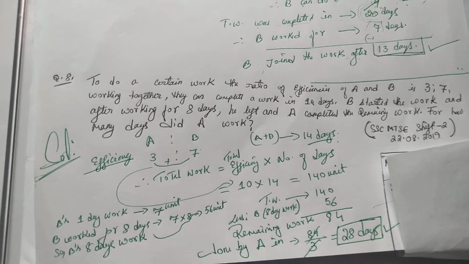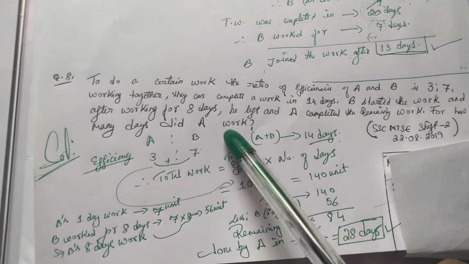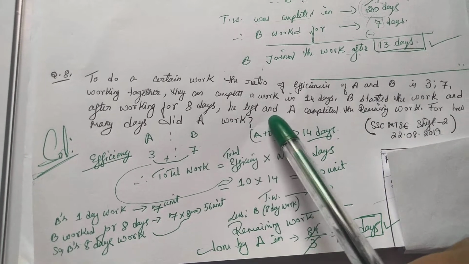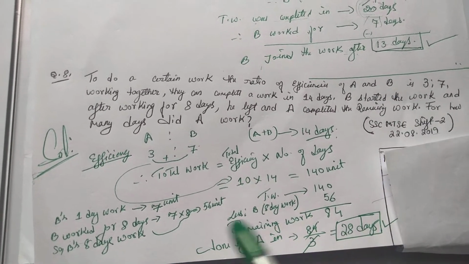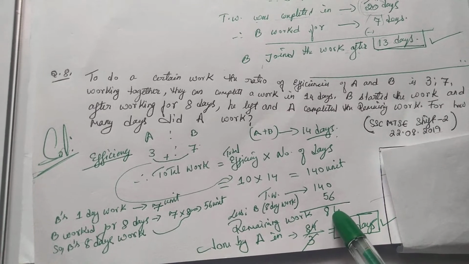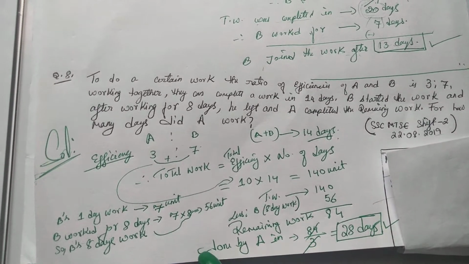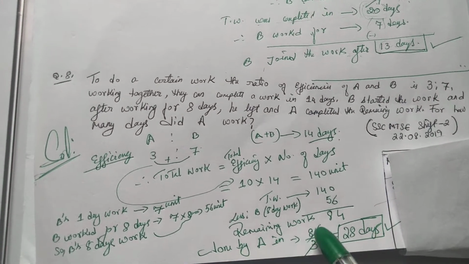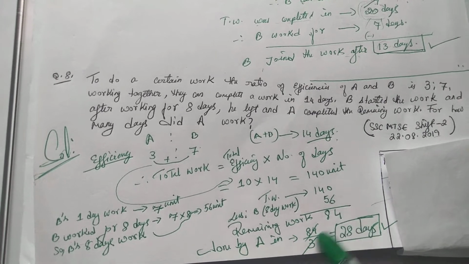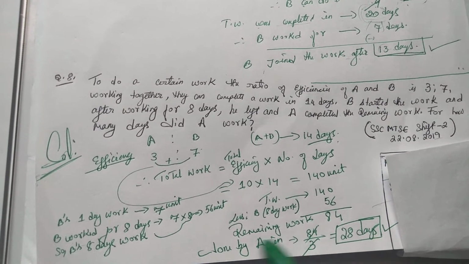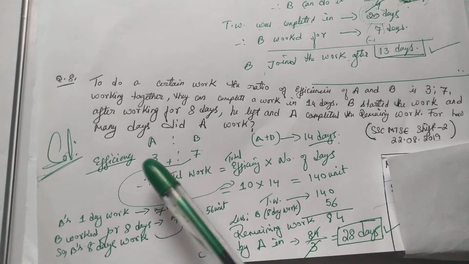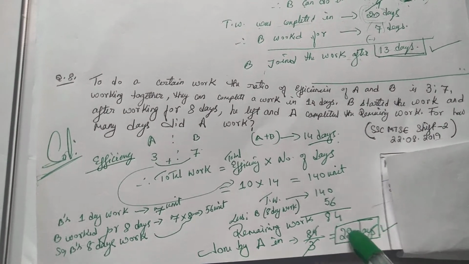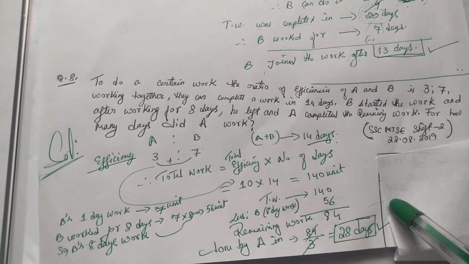Now this remaining work will be done by A, because it is clearly mentioned in the question that A completed the remaining work. So this 84 units of work will be done by A. In how many days? 84 units was the remaining work, and A's efficiency, or A's 1-day work, is 3. So 84 divided by 3, we get 28 days. This is our answer.